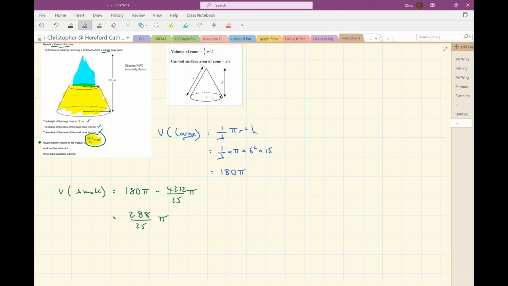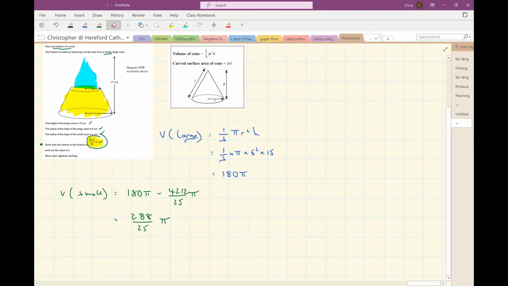So here we go, volume scale factors. Let's have a look. So the volume of the large is 180 pi, and the volume of the small is 288 over 25 pi. So what is the volume scale factor? I like going from small to large, so I'm going to do 180 pi divided by 288 over 25 pi. So the volume scale factor there is 125/8.